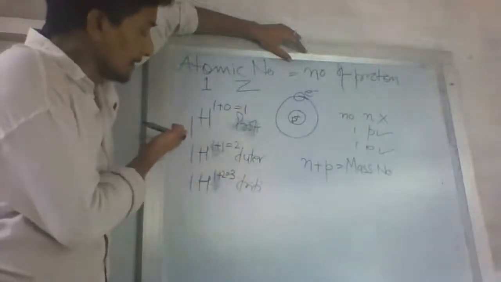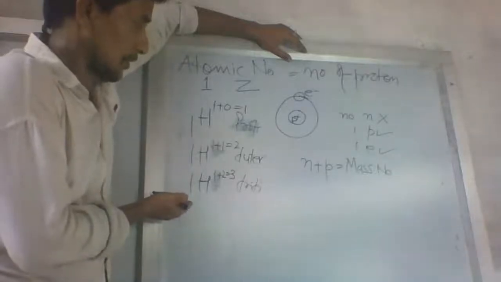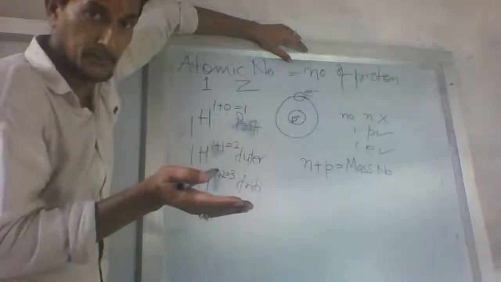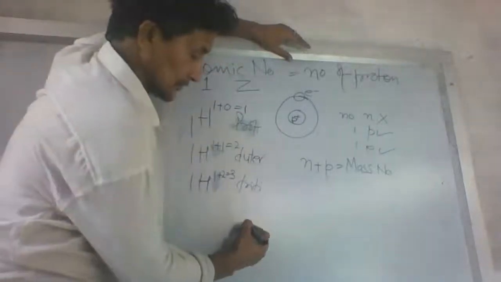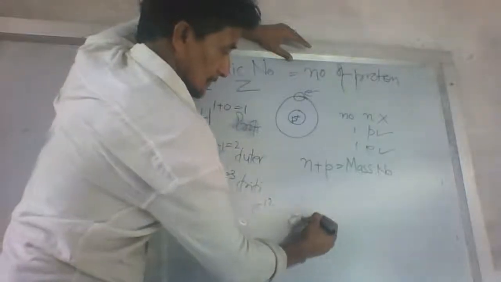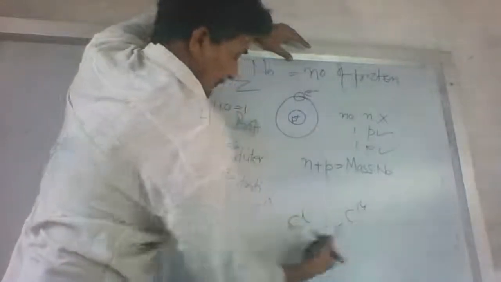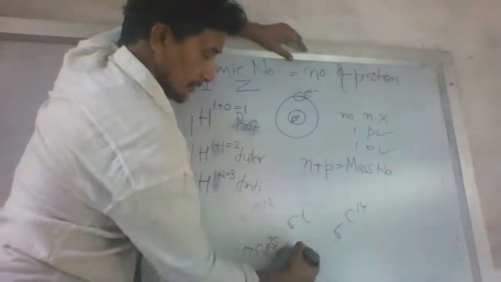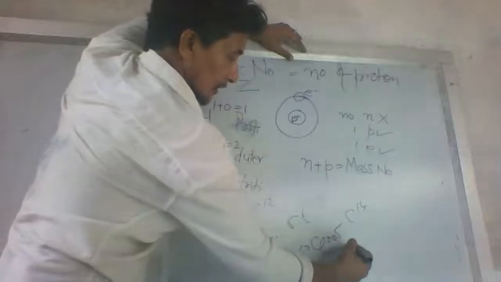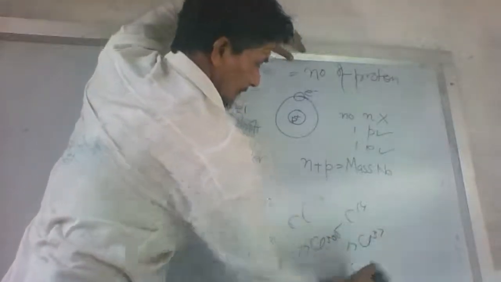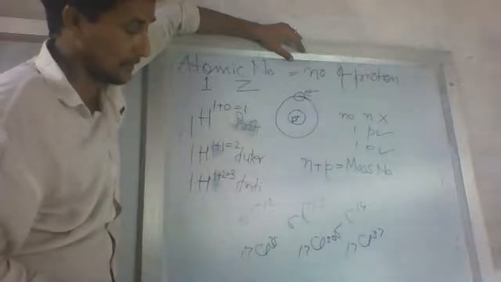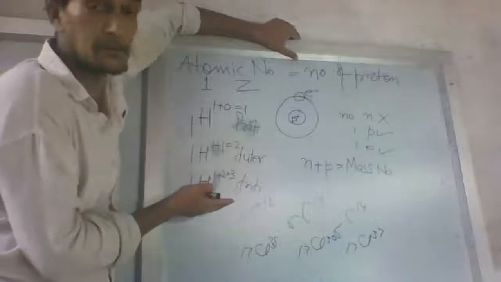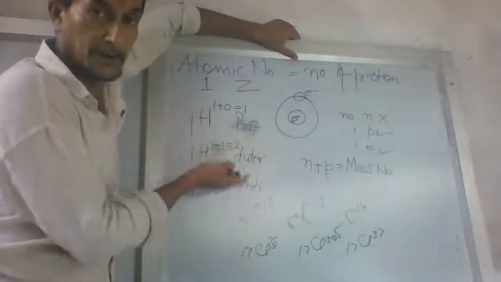And this is the only element in the whole of chemistry whose isotopes have different names. Otherwise, other isotopes like 6C12, 6C13, and 6C14 are carbon isotopes. 17Cl35, 17Cl36, or 17Cl37 are chlorine isotopes. Similarly, hydrogen isotopes are the only isotopes which have been given different names, like protium, deuterium, and tritium.